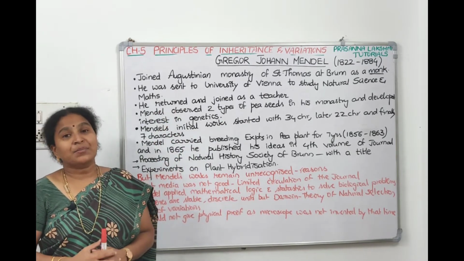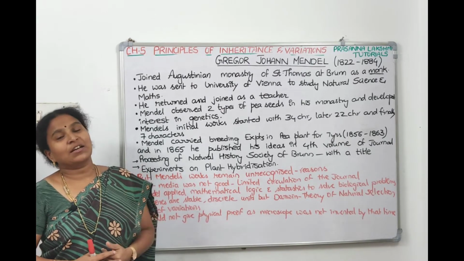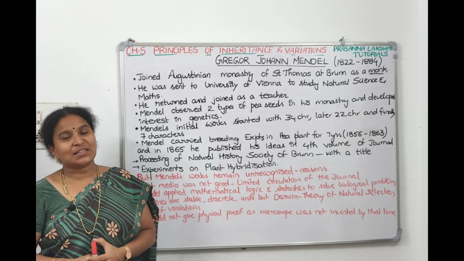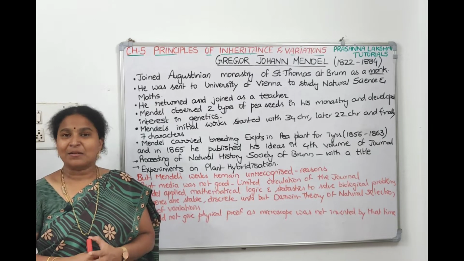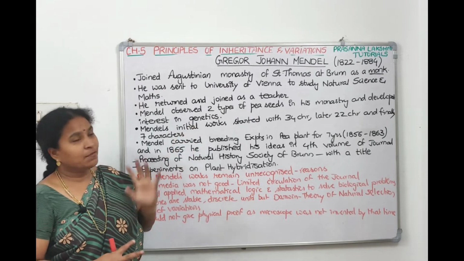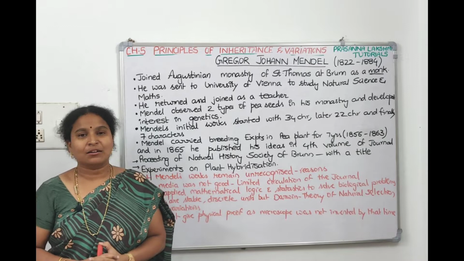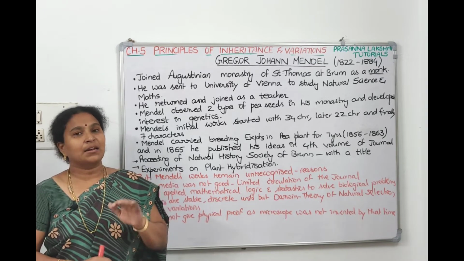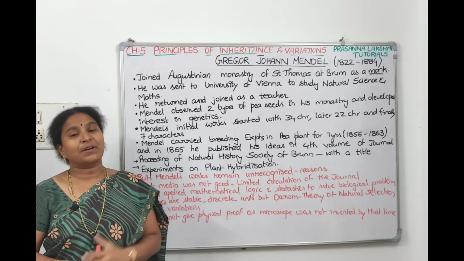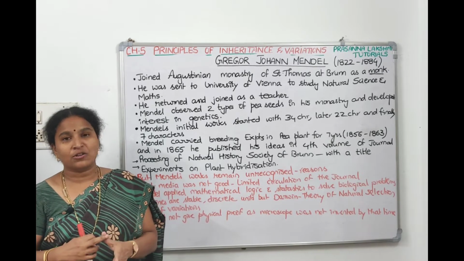Now Mendel observed pea plants in his church. He observed two different varieties of pea seeds and developed interest in studying genetics and the patterns of inheritance, and he selected the pea plant as his reference material. In his initial works, he thought of working on 34 characters of the pea plant, but felt that was too many, then confined to 22 characters, but finally he worked only on 7 pairs of characters: height, shape, flower color, seed color, pod shape, all those things.